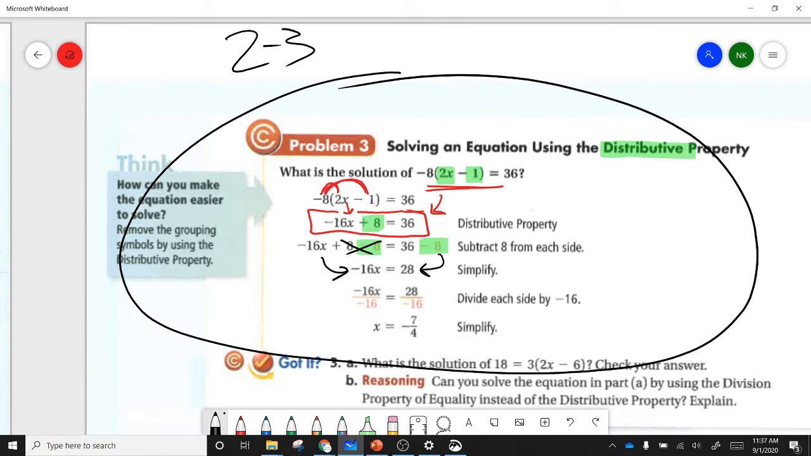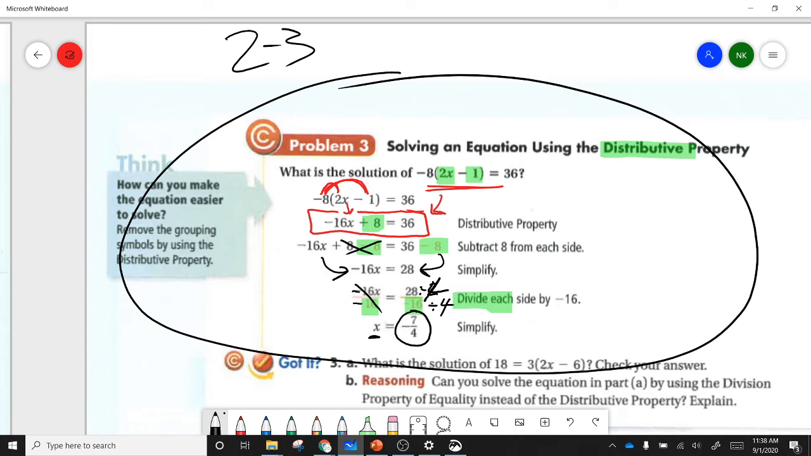36 take away 8, they're saying is 28. Last step, we see multiplication, negative 16 times x. So we divide both sides by negative 16. So don't forget, if you're multiplying by a negative, we have to divide by a negative so that it fully cancels out. So we got x by itself. And the reason why they left their answer as a fraction, they simplified dividing both by 4, is because 28 doesn't divide nicely by 16.